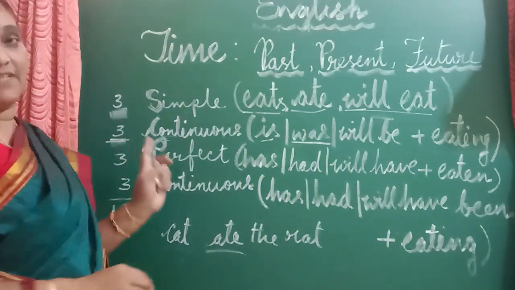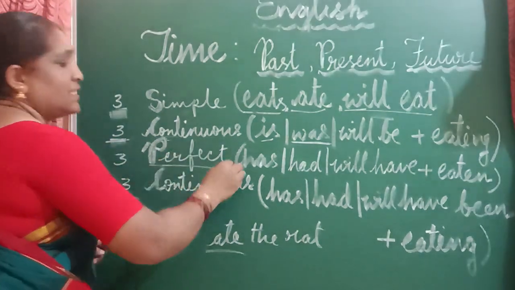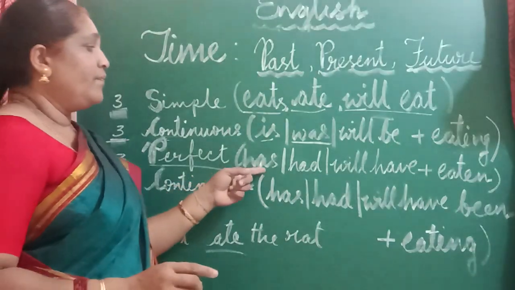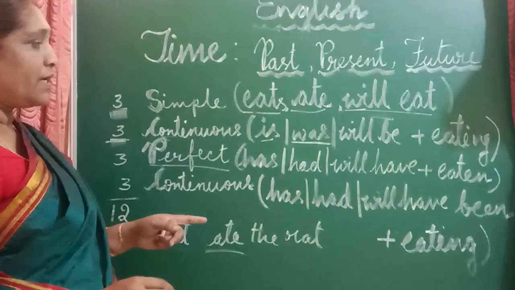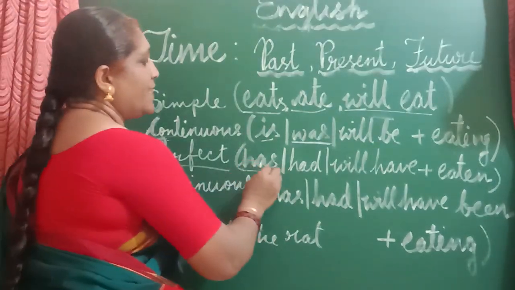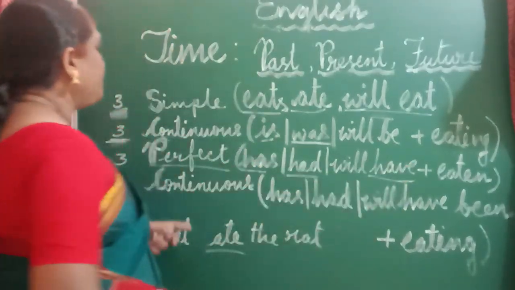Now we'll go to the perfect tense. For the perfect tense sentences, we need to have words like has, had and have.